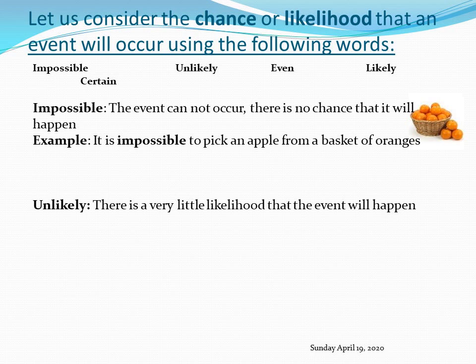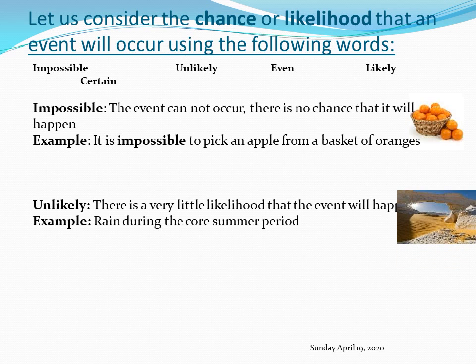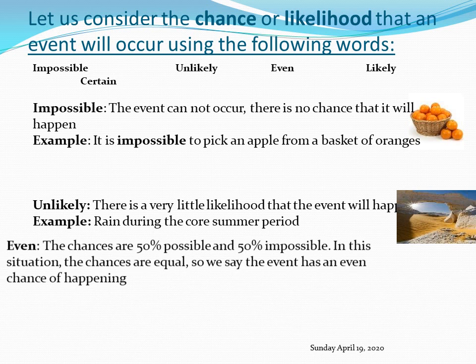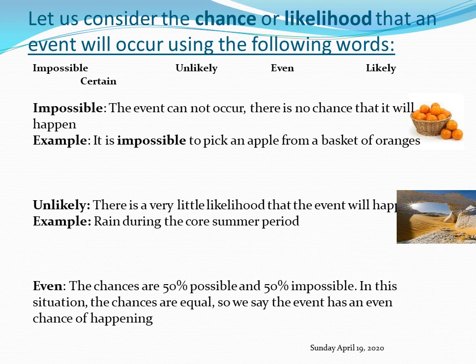Let's see another example here. That it's going to rain during the core summer period. Raining during the core summer period? What do you think the answer is? It's impossible. It's not possible. I mean, during the deep core summer period where the air is no longer blowing, it's not possible. So, such a case or likelihood is impossible.